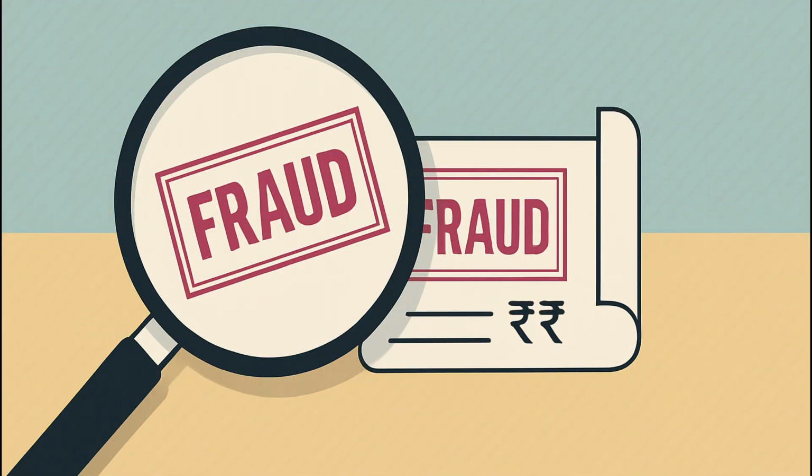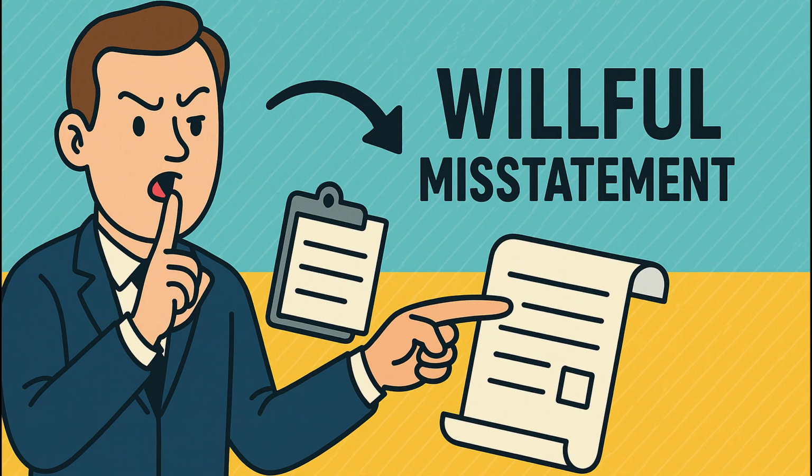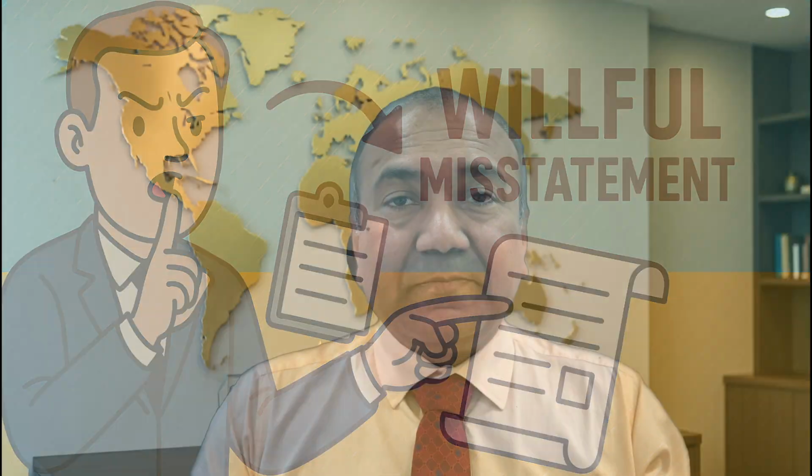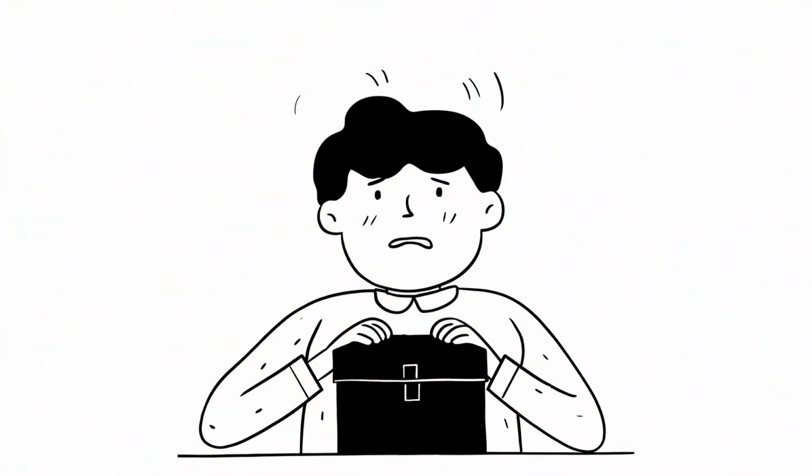So first of all, the term fraud: we all can understand that some fraud has taken place and there is evasion of taxes. Even misstatement of facts is an easy term to understand, that something has been stated wrongly, some false statement has been given. Now the third one, suppression of facts, is very ambiguous and vague kind of term. It's very difficult to say whether somebody has suppressed facts or not.